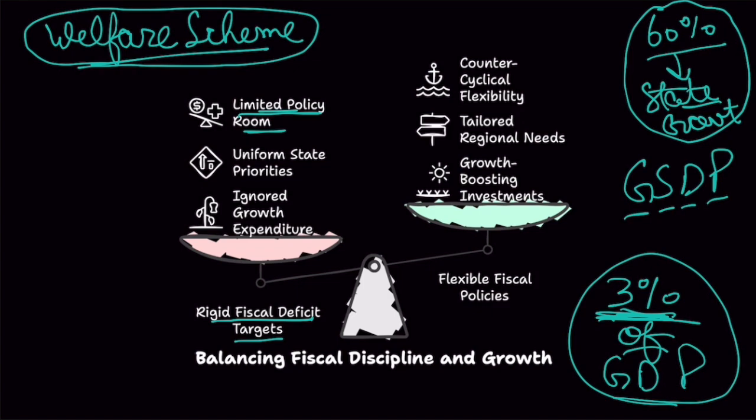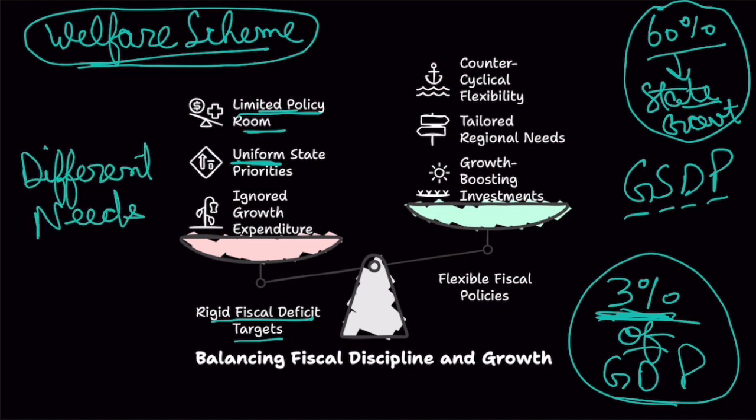Plus, this word uniform is very important over here. Look, different states in India have different needs. Some states like Maharashtra and Gujarat have very good infrastructure, so they don't need to spend that much on infrastructure. But some states, especially northeastern states and eastern India, have huge infrastructure gaps. So they need big infrastructure projects, and for that they need to spend heavily.